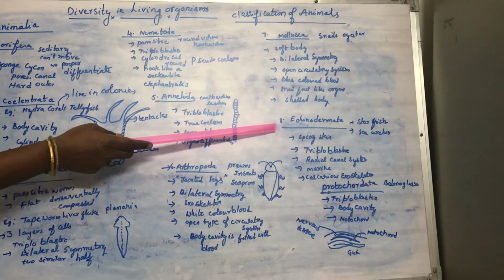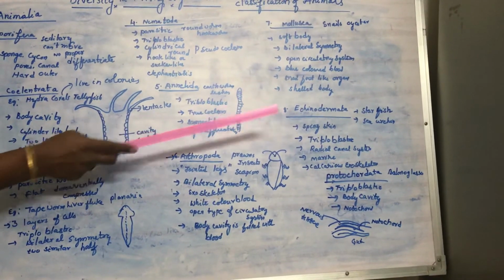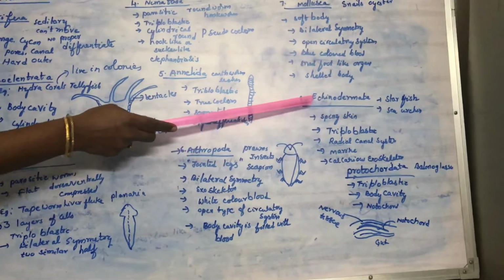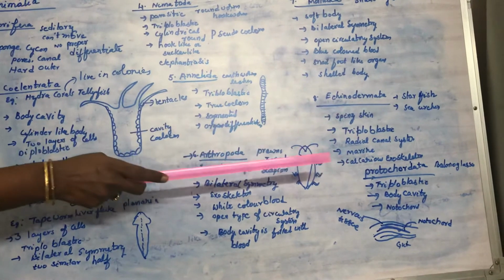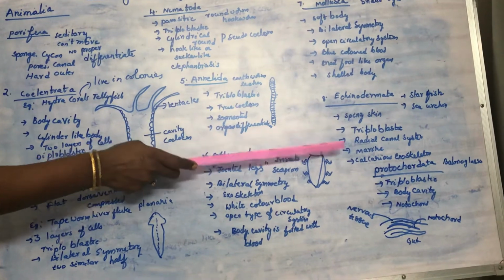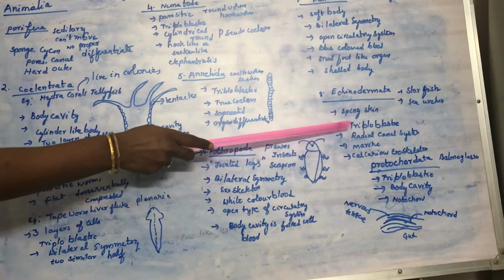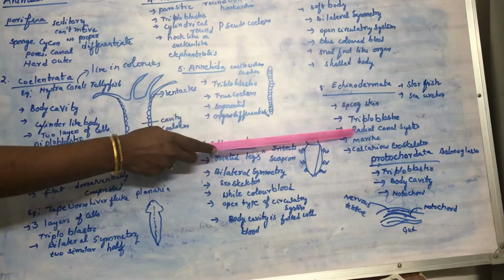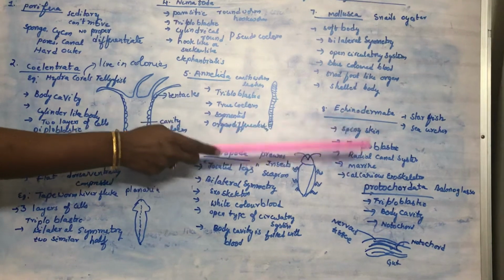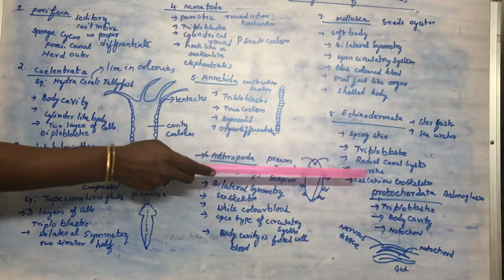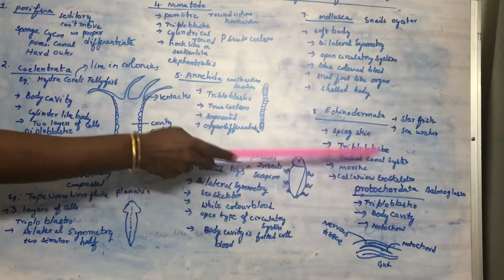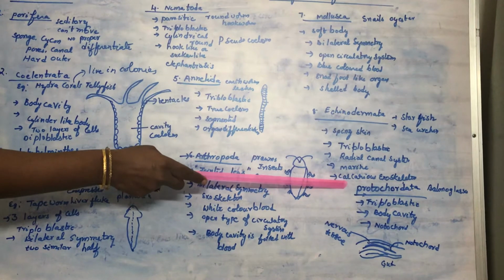And the next major group is Echinodermata. Echinos means spines, and derma means skin. The skin is covered with spines, and they have spiny skin. The best examples are starfish and sea urchins. They are triploblastic and have a radial canal system. All of these are connected with a very specialized system called the radial canal system, because they are all marine, and water and the circulatory system are connected to the radial canal system. And their skeleton is a calcareous exoskeleton, made up of calcium, which is a mineral present in marine water.